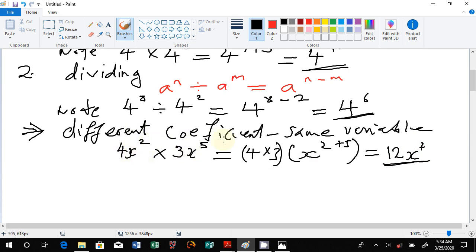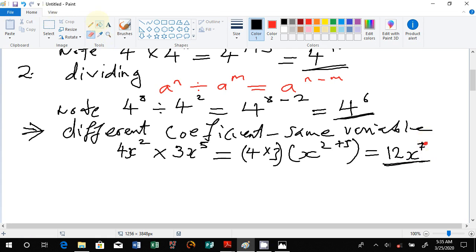They may be different or the same, but we still add the powers. So it is 12x to the power 7. That becomes the answer for this one.